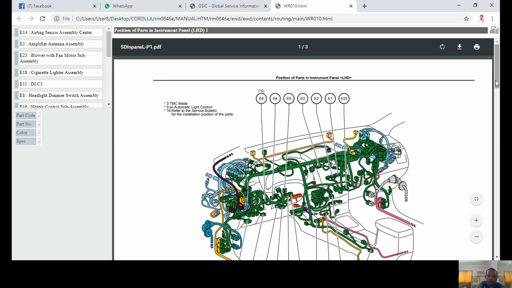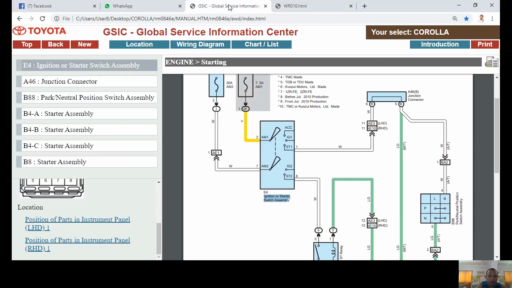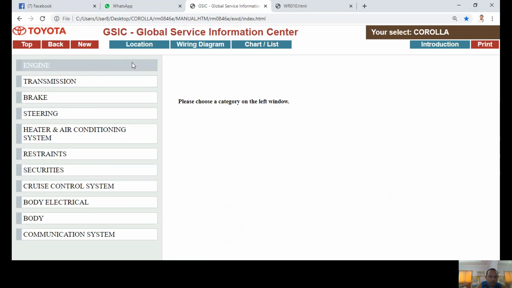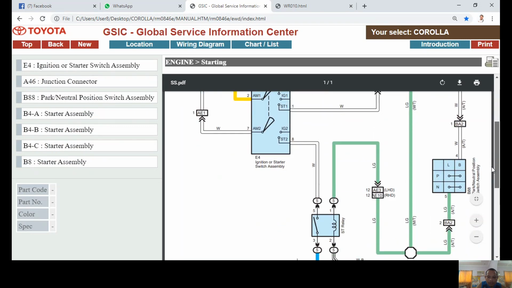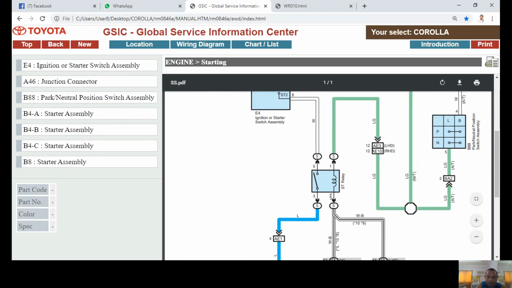Then another example, we will go back to the wiring diagram, system circuit, go to the engine, go to starting again. Now, for example, I want to find the location of this component. Some components get a number. In this case, the relay is located on the relay block number 5.